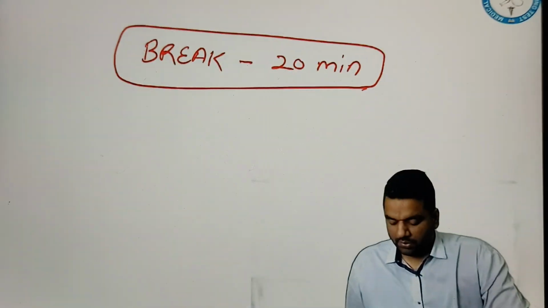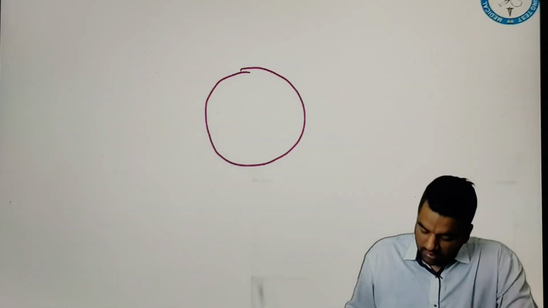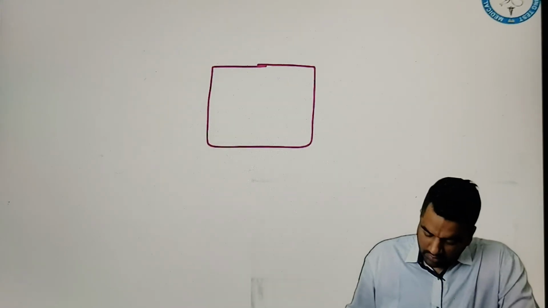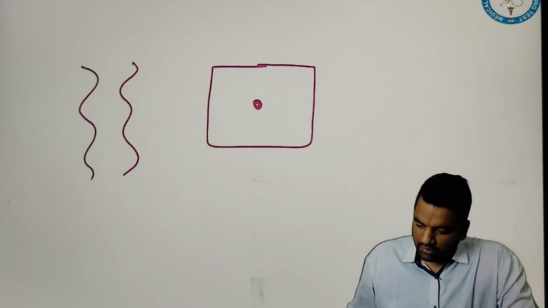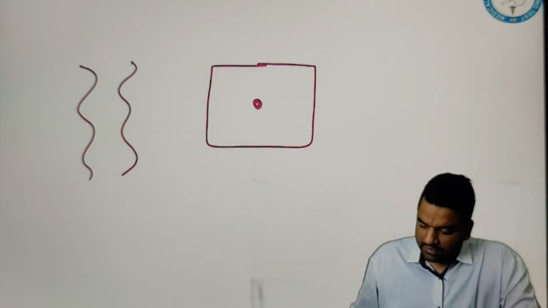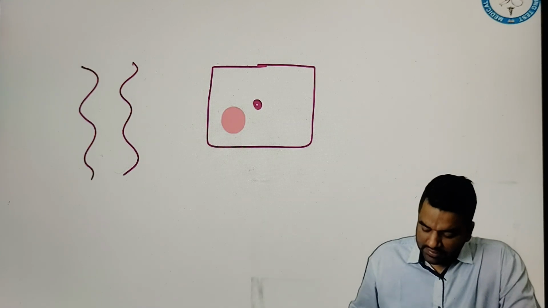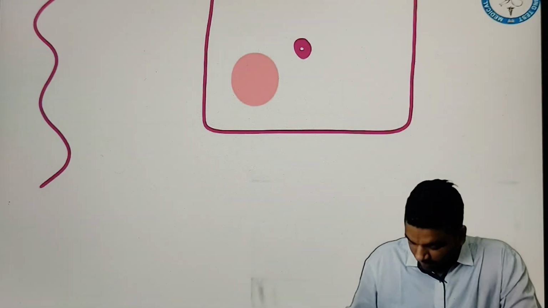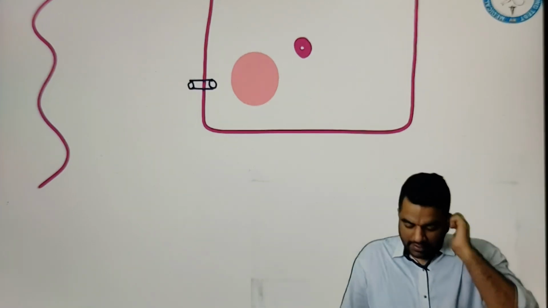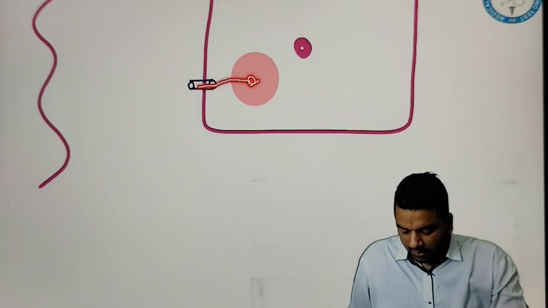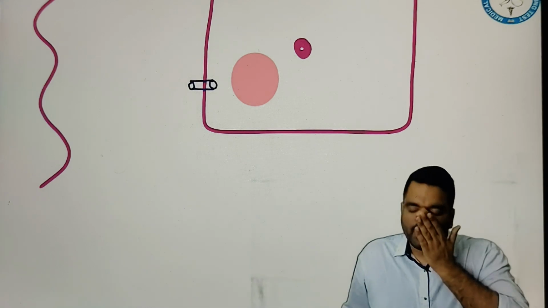The meaning of exocytosis is that, guys, suppose this is your cell. This is your nucleus. This is your blood vessel. Exocytosis means any substance present inside the cell that wants to get out of the cell. Suppose this cell has a channel over here. Do you think this product can move out by this channel? No, because this channel is very small. It cannot be accommodated into this channel.